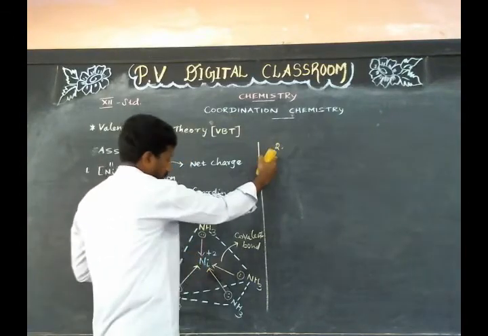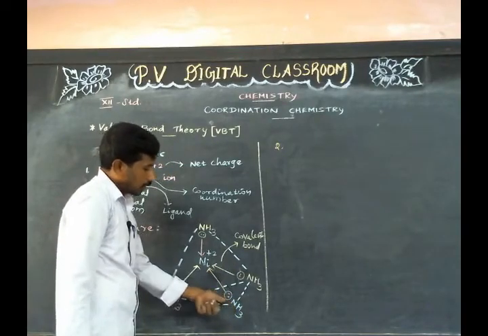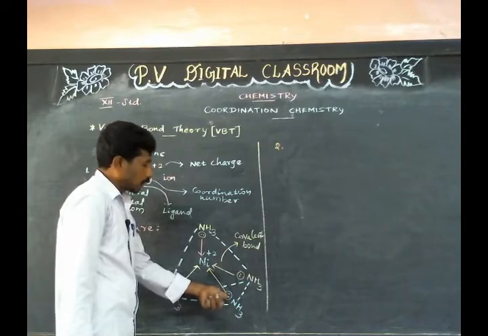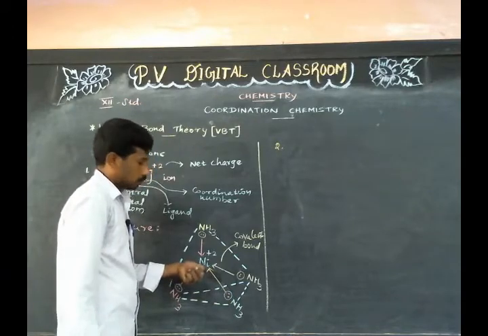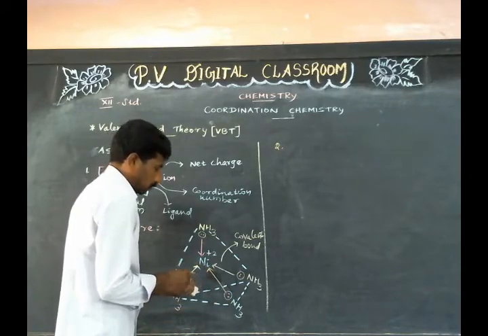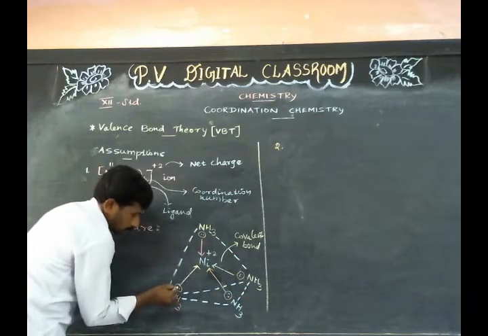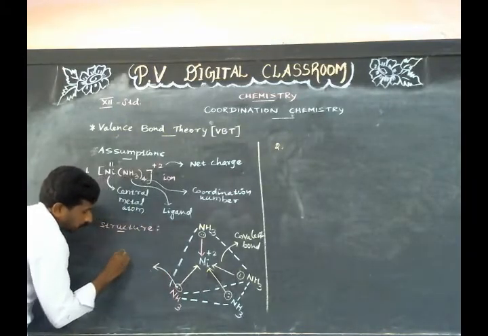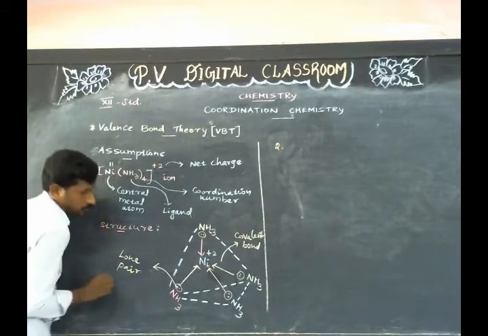It states that each ligand must have an orbital containing a lone pair of electrons in order to make a bond between itself and the central metal atom or ion. Here, these two dots indicate a lone pair of electrons.